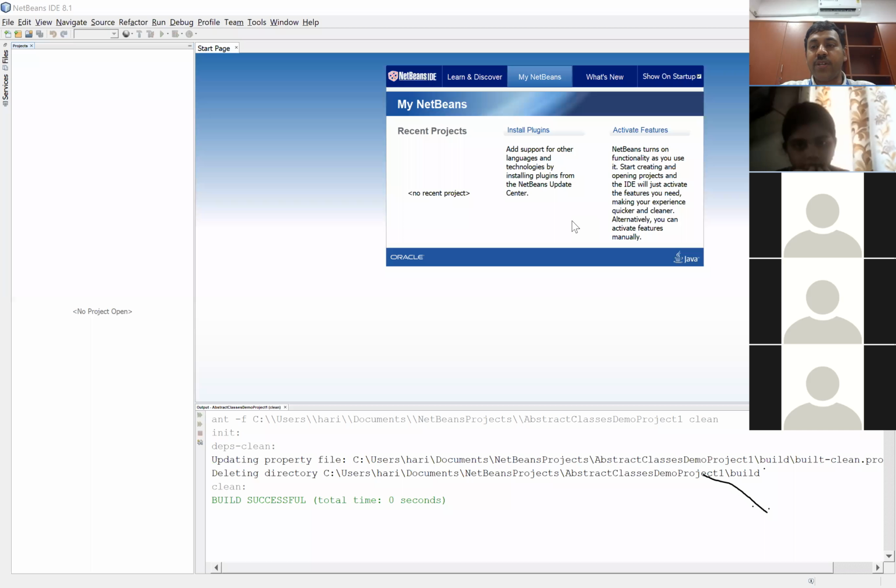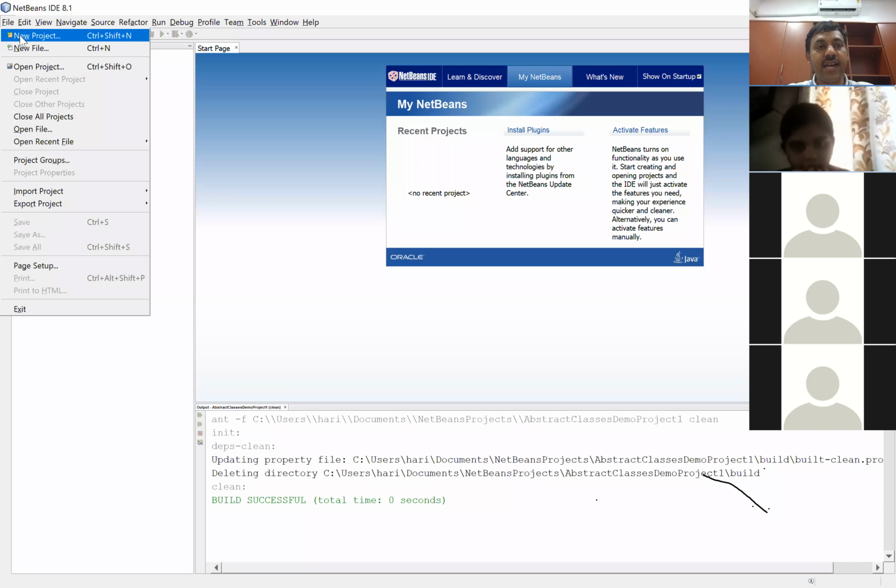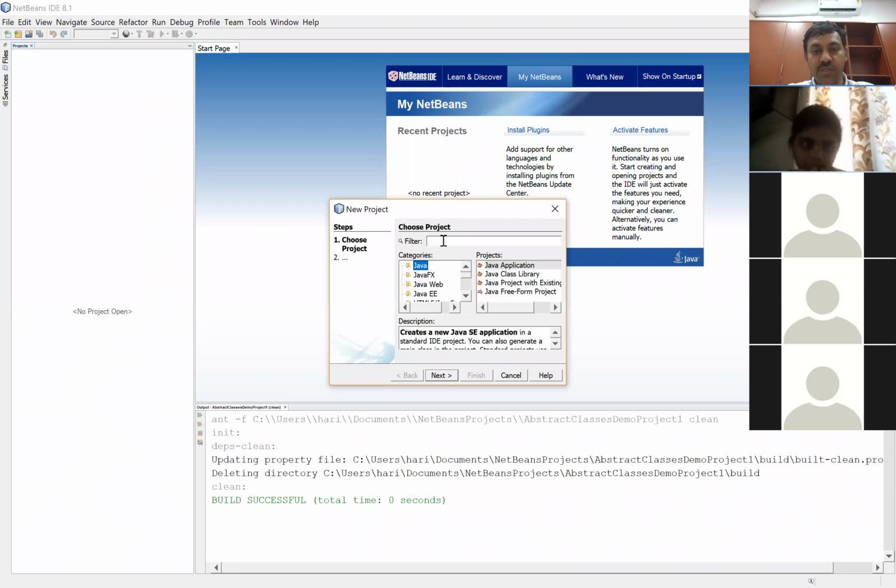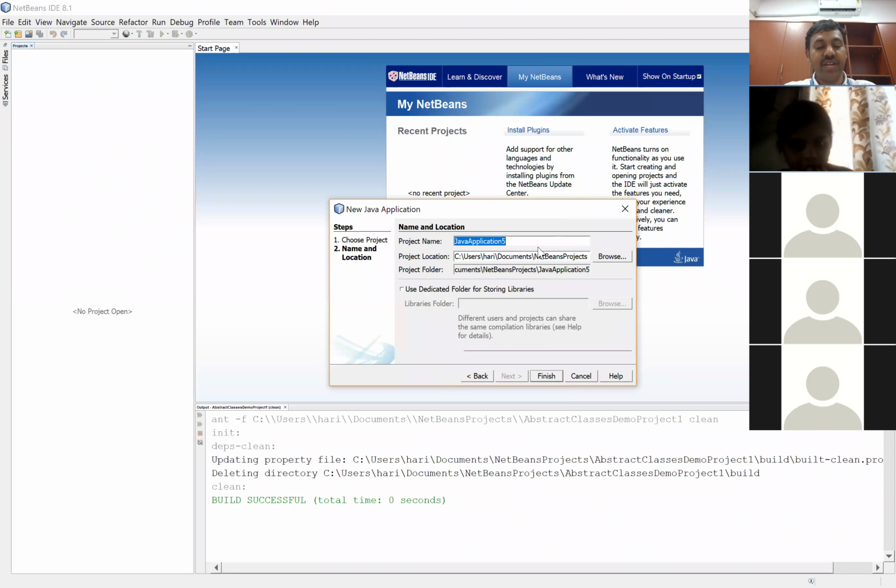So what we'll do is we'll now go ahead and start with the coding part. I'm here in the NetBeans. I'll go into files, start a new project. So it is a Java application project. I'll give a name to it. I'll say abstract class demo project 2, because in the morning I called it project 1. So the afternoon slot, I'll call it project 2, right?